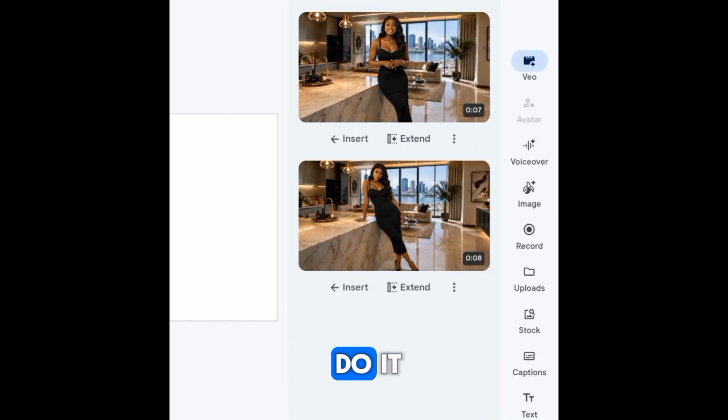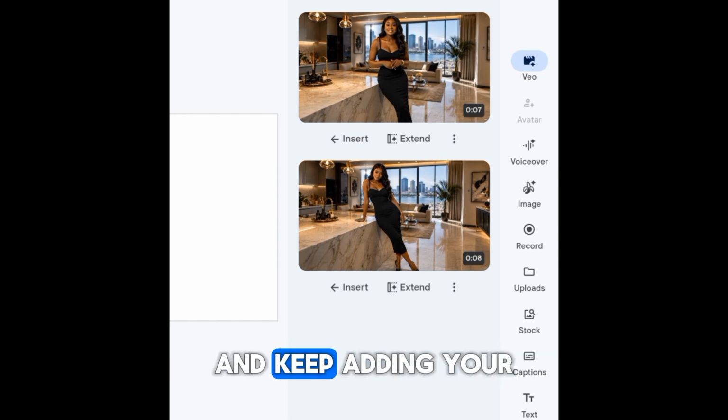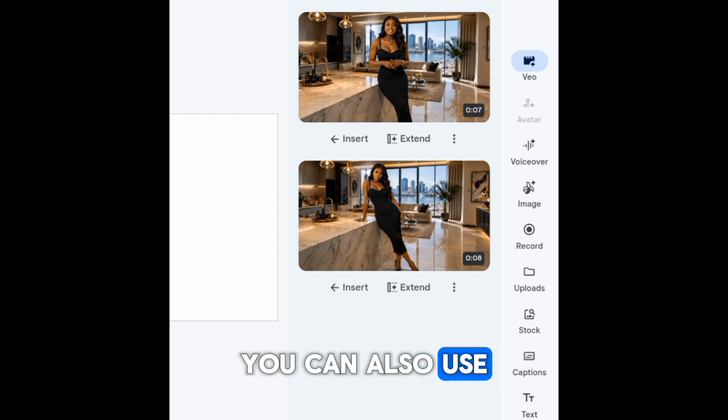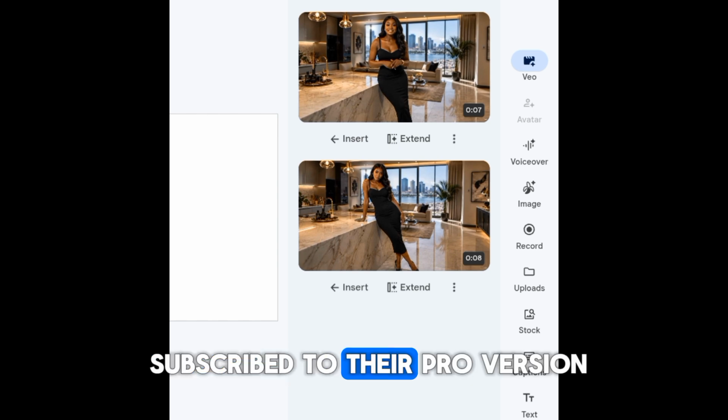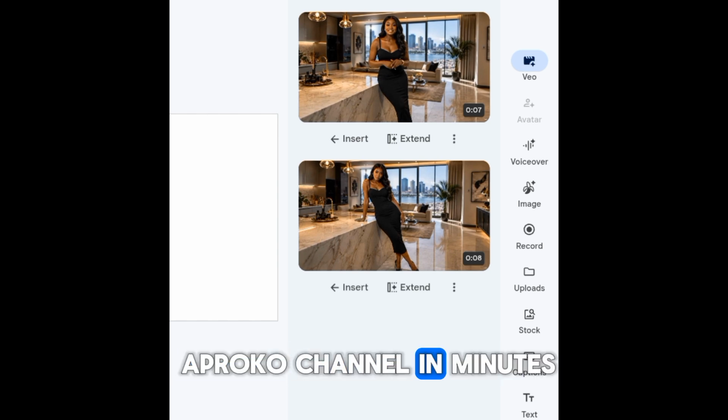This is how you can do it. And remember that you can keep extending and keep adding your prompts until you achieve your full image. You can also use Flow AI to achieve this. You can use Grok AI if you have subscribed to their pro version. So this is how you can create your Aproko channel in minutes.